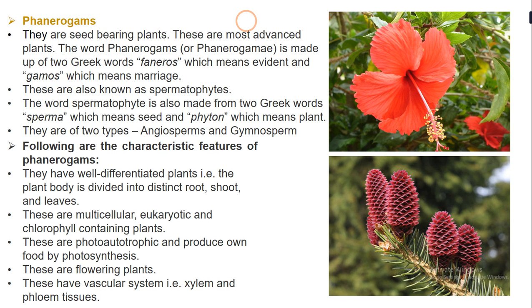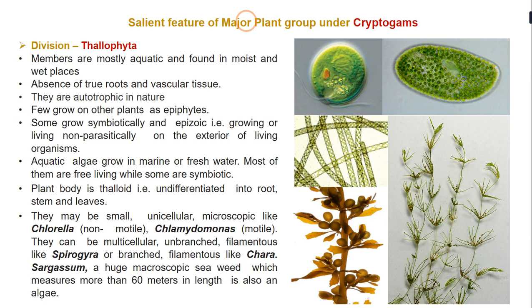Let us study the salient features of the major plant groups under cryptogams. Cryptogams are divided into certain divisions. The first division is Thallophyta. Thallo means thallus and phyta means plants. So the plants which have a body structure that looks like a thallus are known as Thallophyta. And this division includes algae.